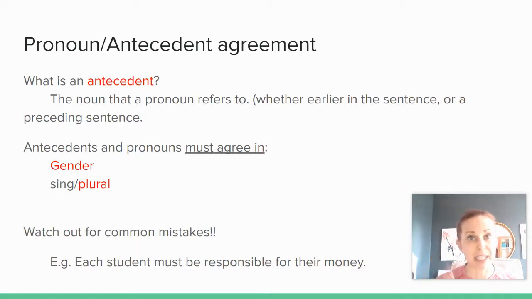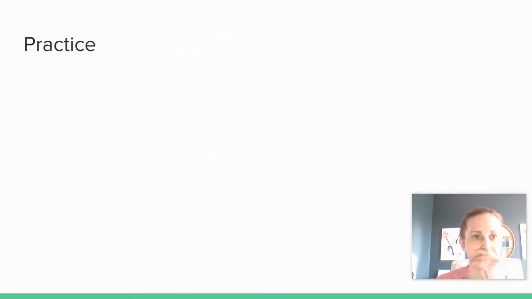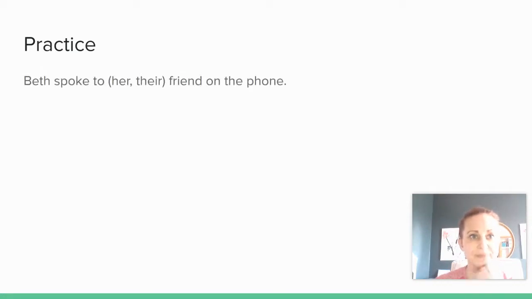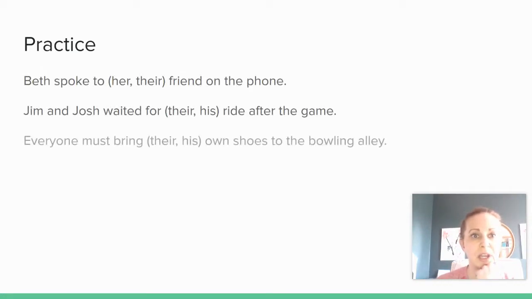So keep that in mind. Anytime you have kind of a gender neutral, you don't really know if we're talking about a boy or a girl, you don't say their, you can say his or her, or his/her. All right, I'm going to pull these up, give you a second. Again, pause here. You can practice these and we'll come back and you can check your answer. So hit the pause button and come back when you're done.